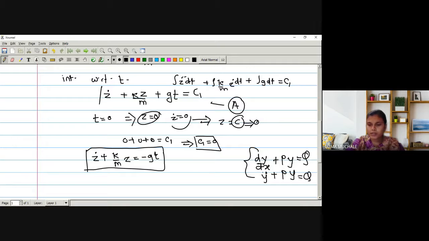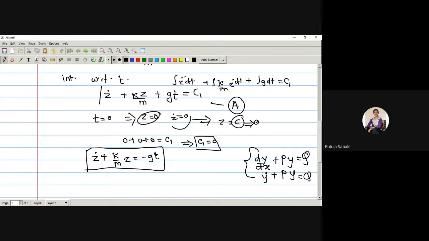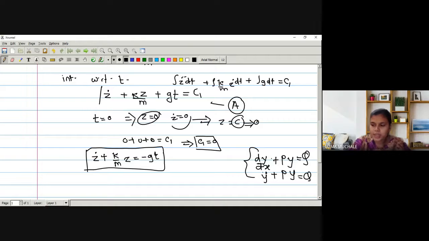So this is our equation in terms of x and y. But here this is in terms of z and t. This equation is in terms of x and y. This is in terms of z and t. So can you tell me what is the integrating factor for this equation? This one you remember: e raised to integration p dx. Yes, e raised to integration p dx.